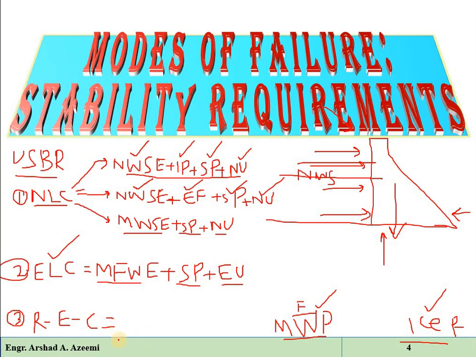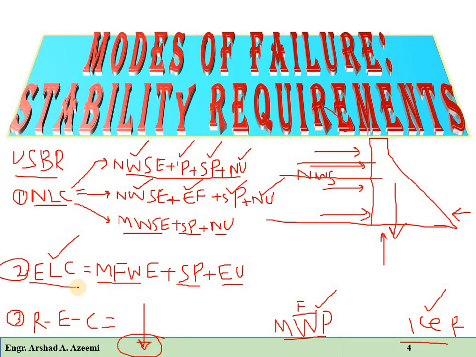If the reservoir is completely empty, then there will be only the weight of the structure acting downward. So again we can find out the stresses, the impact of the weight of the structure on the foundation. It is not necessary that the dam will only fail at the extreme load condition.